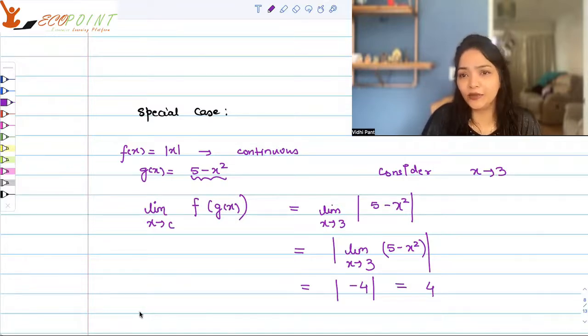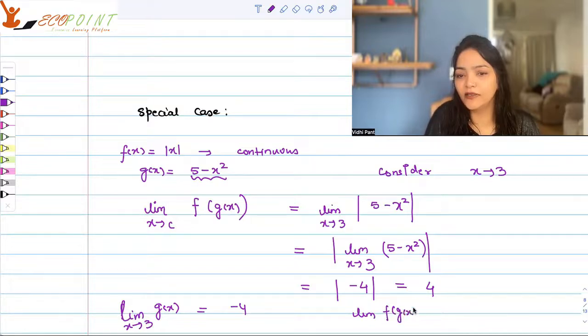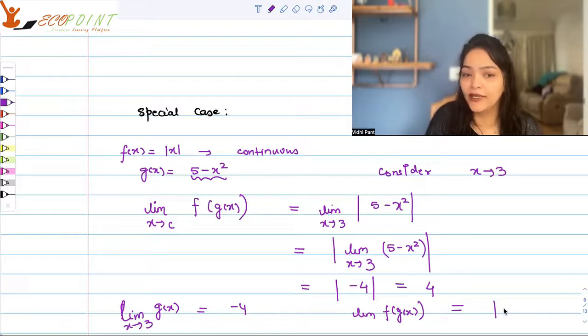And in case you would have just taken the limit of g(x) first, as x tends to 3, you would have figured out that the limit is minus 4. And then if you want to find the limit of f of g(x), you could have just done that, because f(x) is modulus x, that means modulus of minus 4, and yes, it is 4. So that's what modulus would do to the limit, and that's what composition does to a limit.